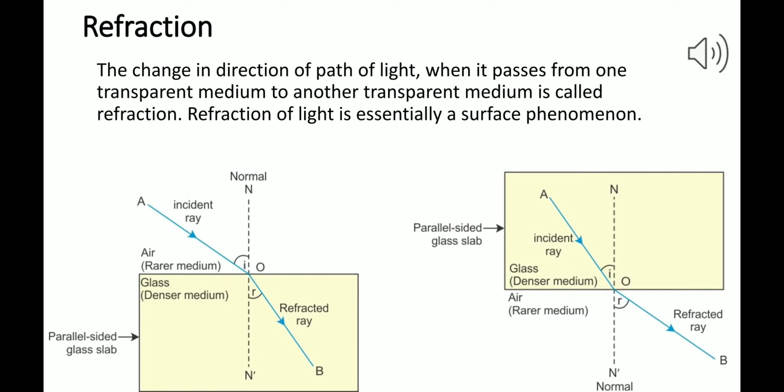Before explaining refraction, I just want to take an example. Suppose you are moving out of your home with your vehicle. If the road is empty, then you will move straight to your destination with the smallest distance.